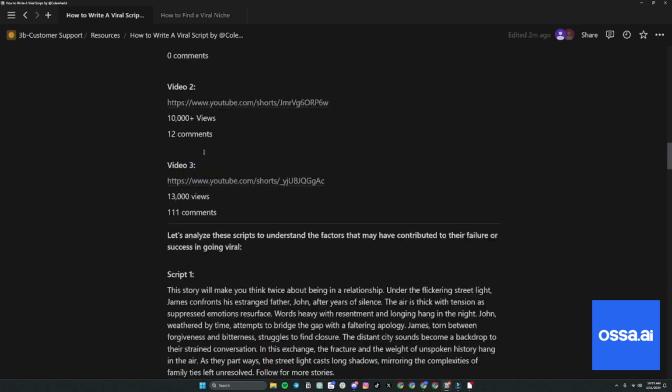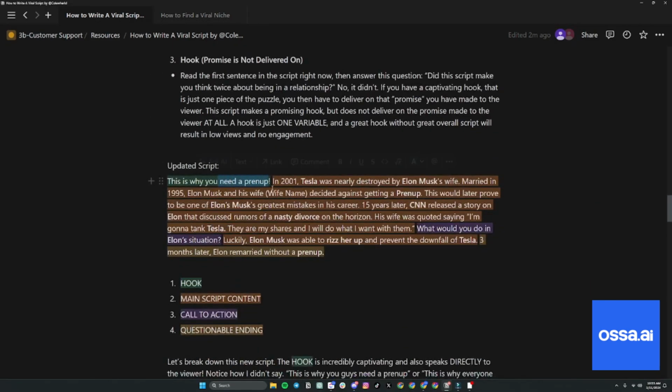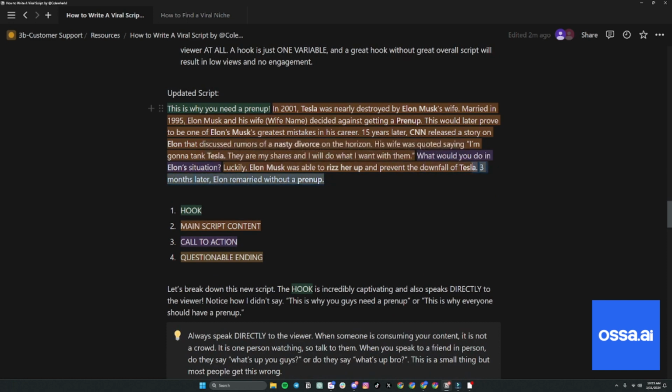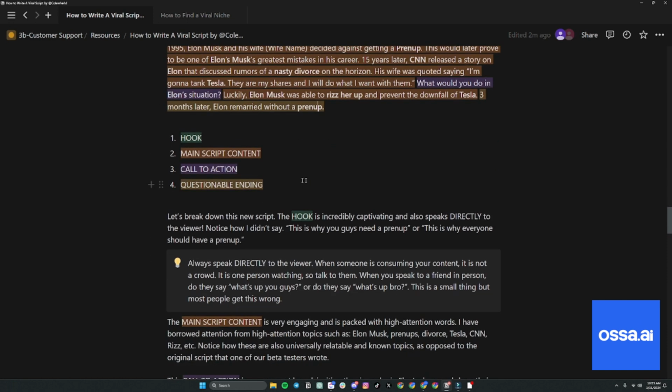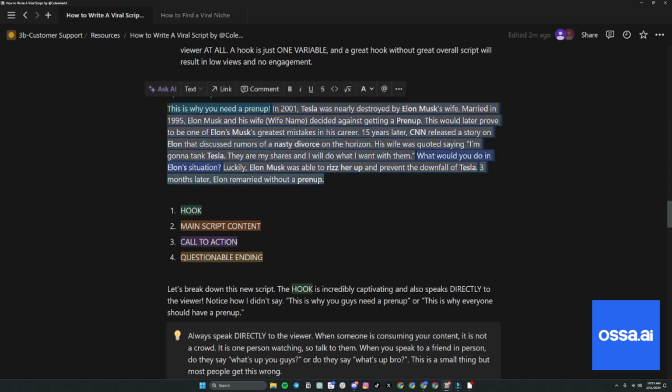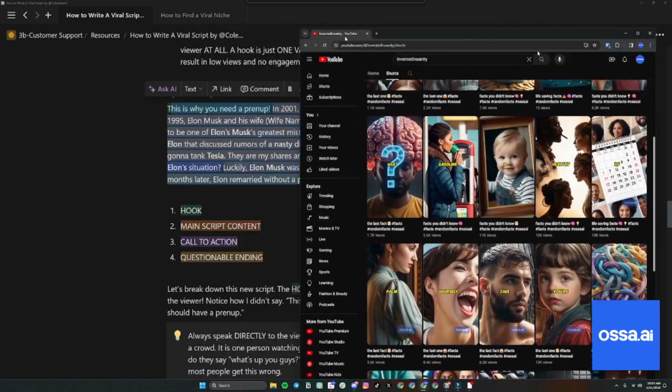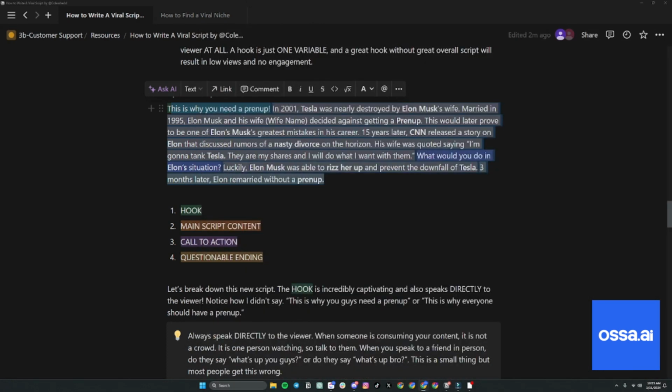But this framework right here that I'm explaining: the hook, the meat with high engagement words, sneaking in a call to action, finishing up the script, and then some sort of questionable ending. This is the strategy that all of the beta testers have been using as they use OSSA.AI, which is the platform I was just showing you guys.